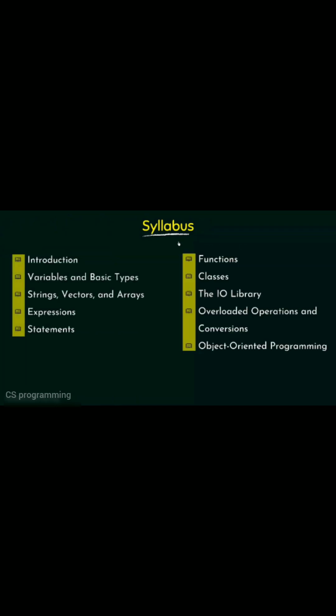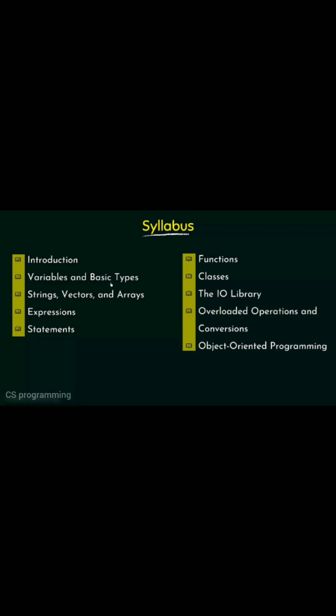Coming to the syllabus, we will see what are the main things that we are going to discuss in this course. Here is the list of the basic topics. First of all, we will see the introduction. This lecture is also a part of the introduction, and we will see some more basic things that we need to learn before we get into the details of C++. Then we will study variables and basic types. Don't worry about these terms if you are new to programming. It will all become clear as we move ahead. Just know that we are going to discuss these things.